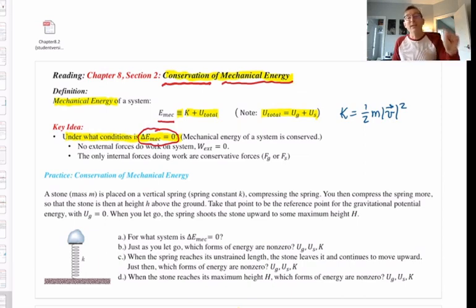The change in the mechanical energy equals 0. We need to be very clear about what those conditions are, because when those conditions are satisfied, the mechanical energy of a system will be conserved, i.e. constant, and then we can use that fact to predict future behavior and solve problems.